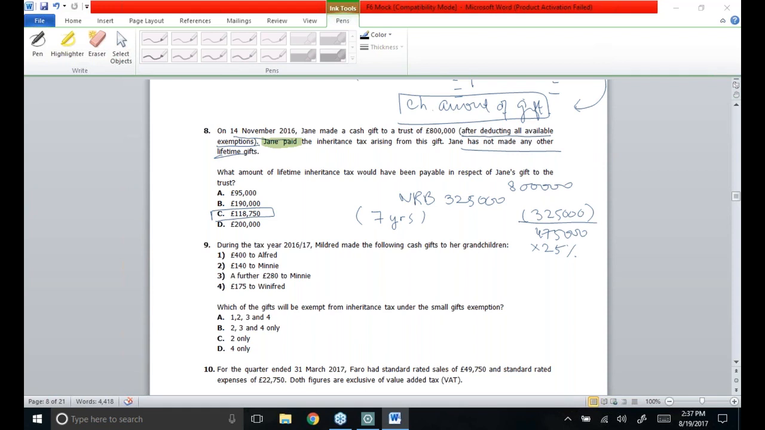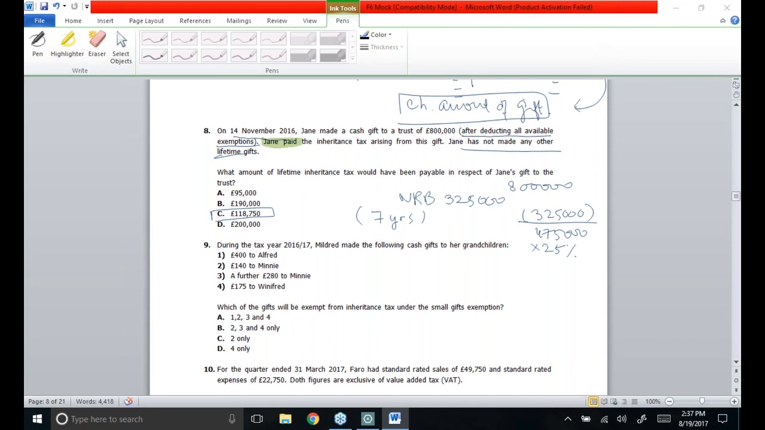Keep one thing in mind: whenever a gift of either equal to or less than 250 is made to the same person in a particular year, then the gift is going to be exempt. As far as Alfred is concerned, he has been given a gift of 400 in a year, which is more than 250, so it is going to be taxed. As far as the 140 and 280 gifts are concerned, they are made to the same person, and altogether they are going to cross the limit of 250. So they are not exempt under IHT rules, under small gift exemption principles.